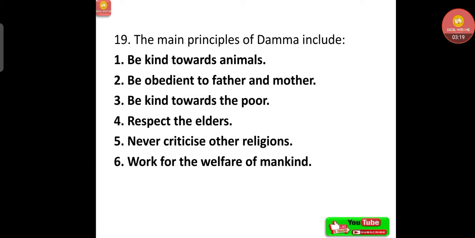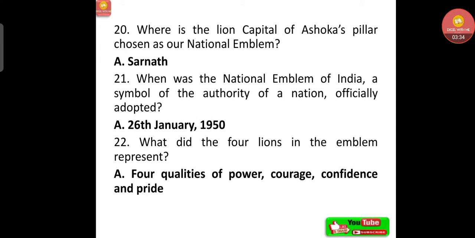The main principles of Dhamma include: be kind towards animals, be obedient to father and mother, be kind towards the poor, respect the elders, never criticize other religions, work for the welfare of mankind. Where is the lion capital of Ashoka's pillar, chosen as our national emblem? That was in Sarnath. When was the National Emblem of India, a symbol of the authority of a nation, officially adopted? It was adopted on 26 January 1950.